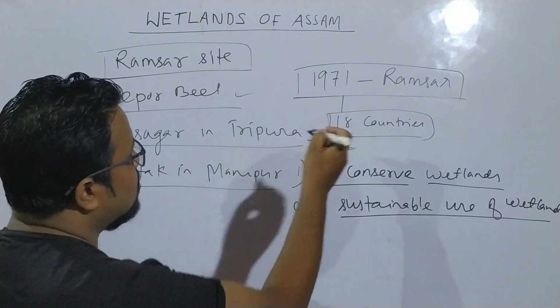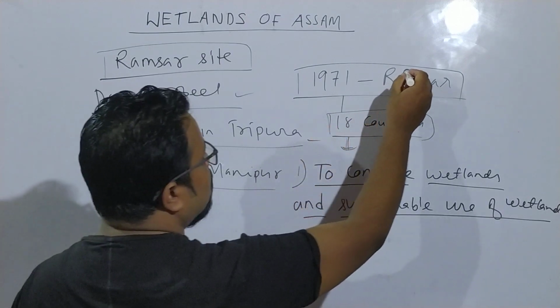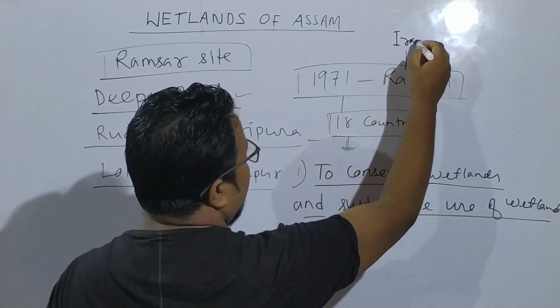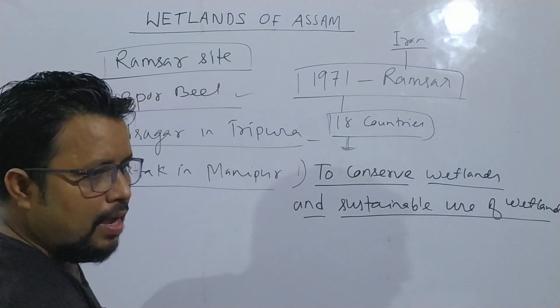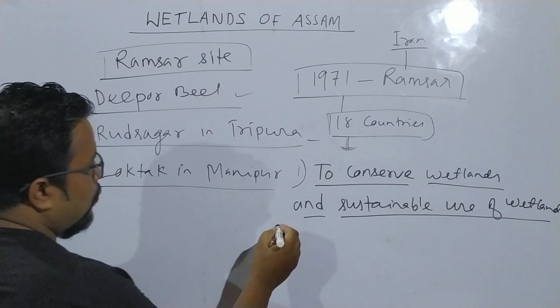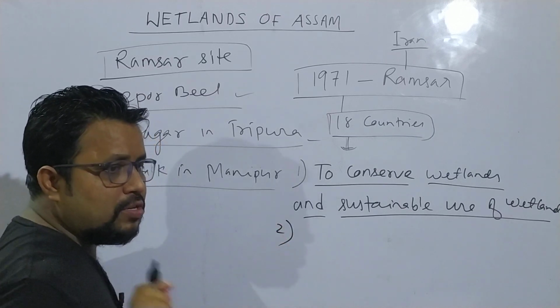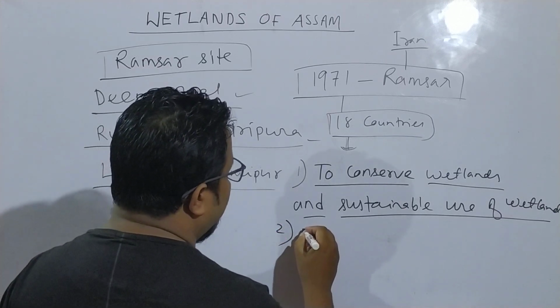The Ramsar site in 1971 is in the place of Iran, and it mentions the wetland of international importance.